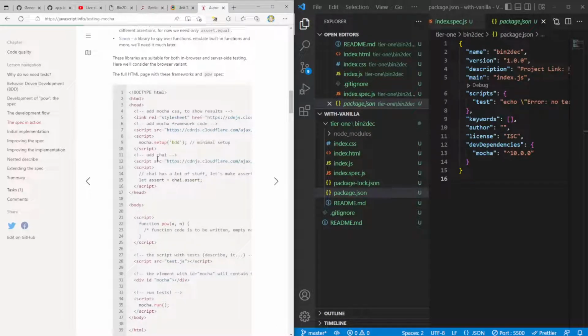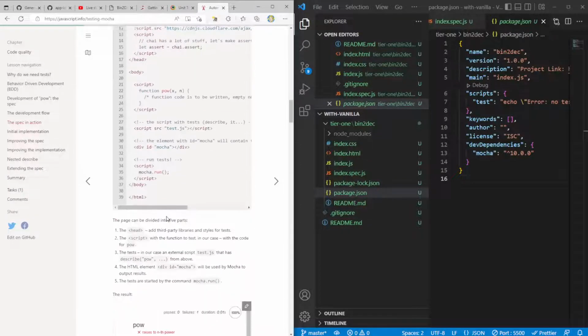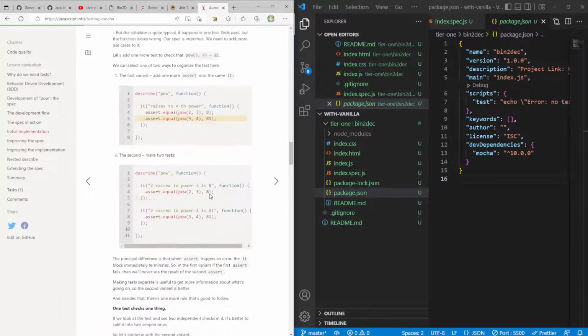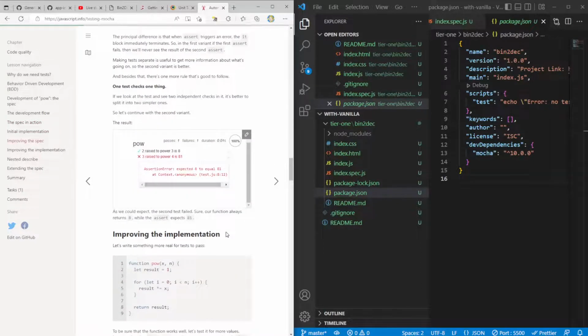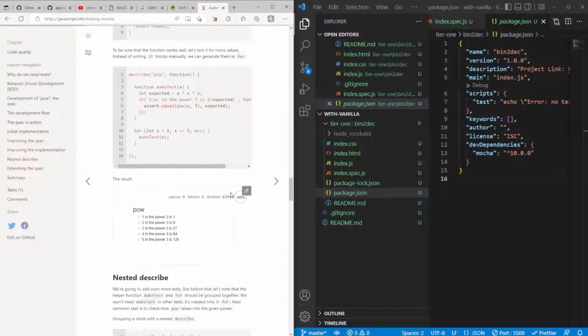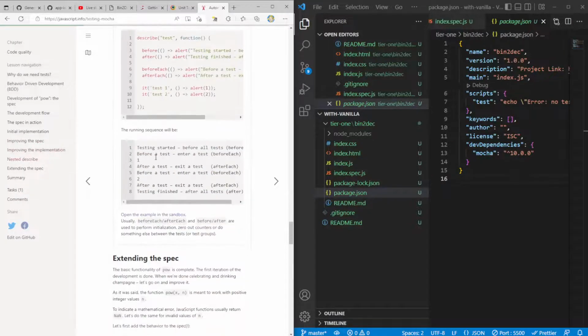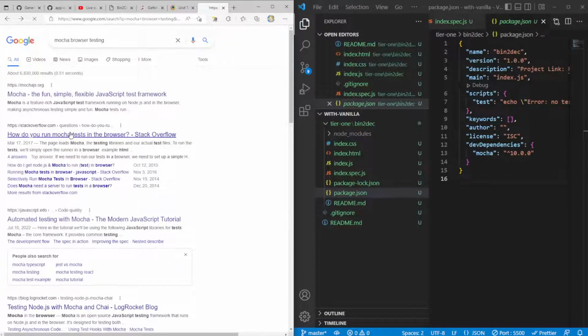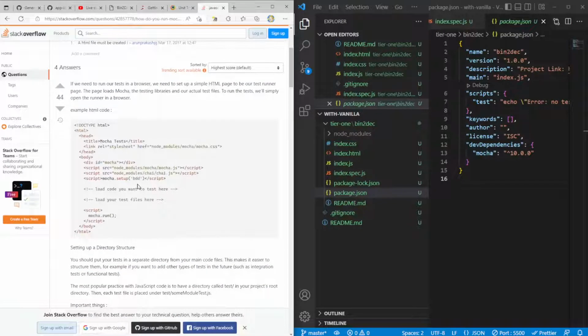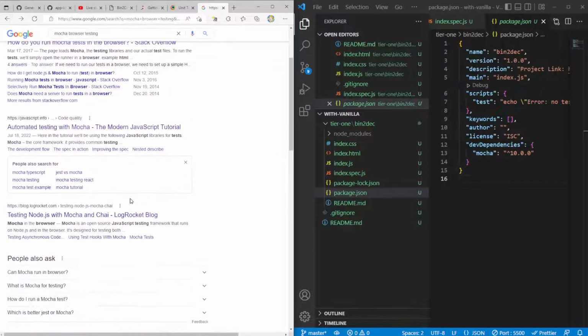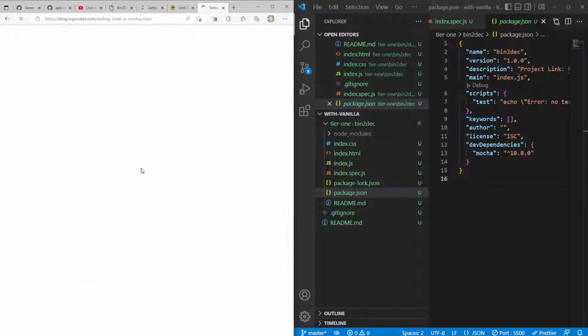Do we also have to actually include Mocha run? I still feel like this is a little bit complicated to read because I would like to actually query something on the DOM. How do I run Mocha test in the browser? If you need to run our test in a browser, we need to set up a simple HTML page to be our test runner page. The page loads Mocha. I wonder if something like Cypress would be better.